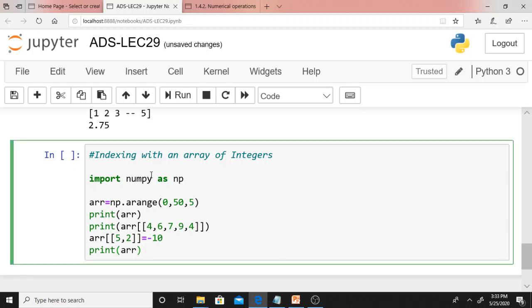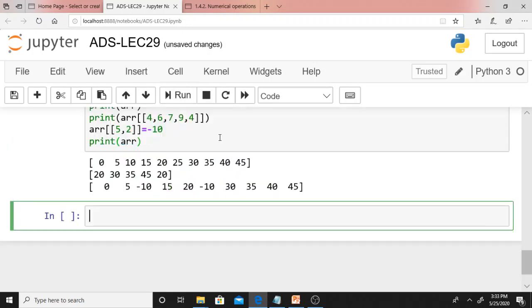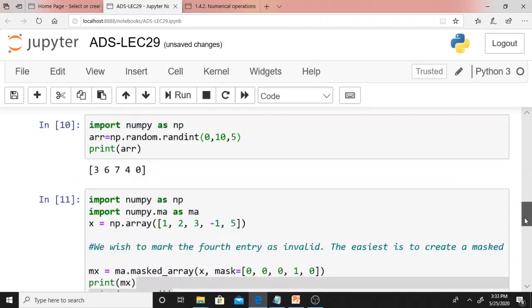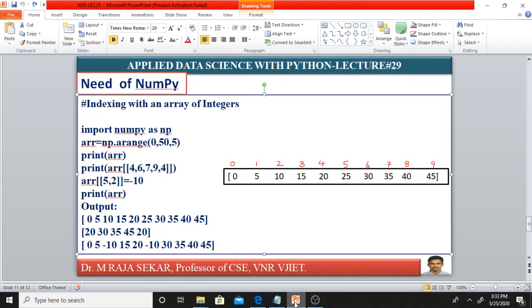Even you can do indexing with an array of integers. Just see 4, 6, 7. Just now I discussed these things. Isn't it? It is a simple lecture. Just go through it once. Certainly anybody can understand.